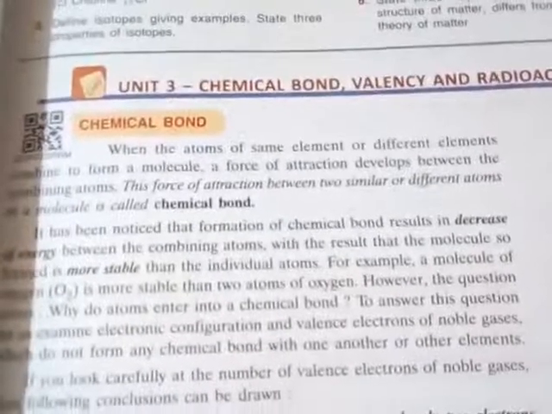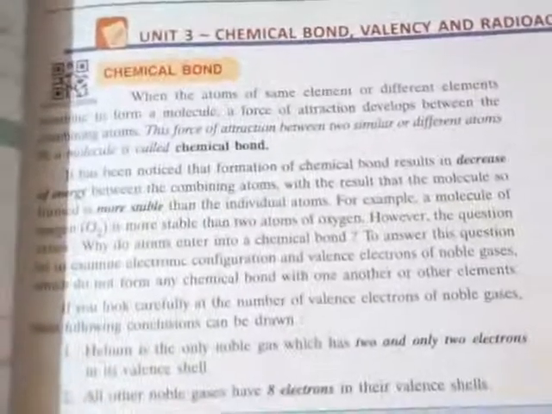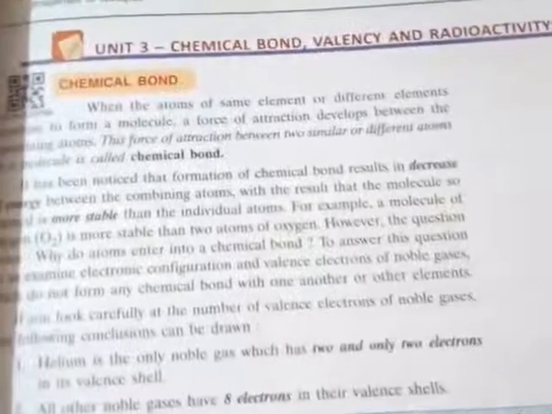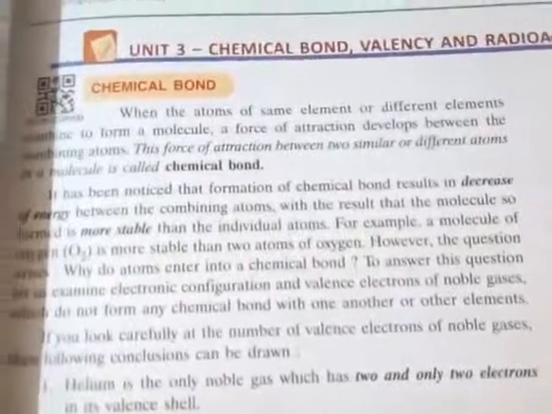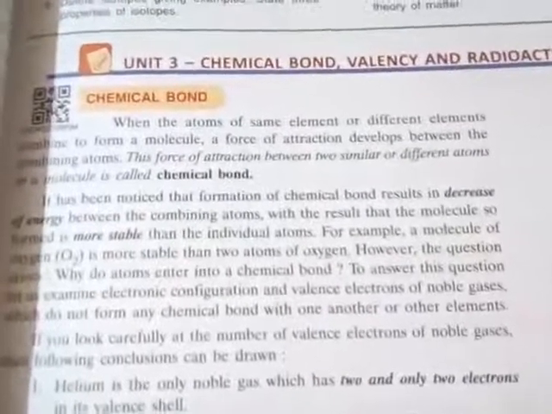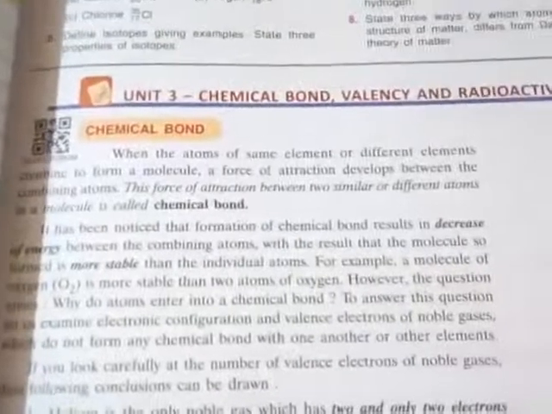This is the nearest noble gas configuration. We know that the noble gases are very stable. Why? Because there are 8 electrons in the outermost shell.